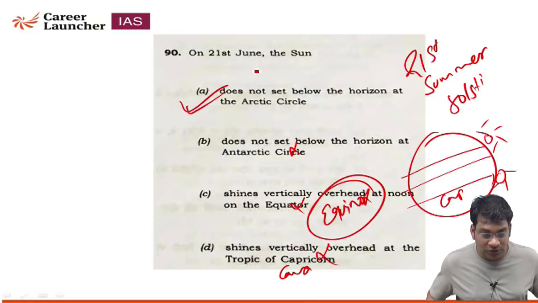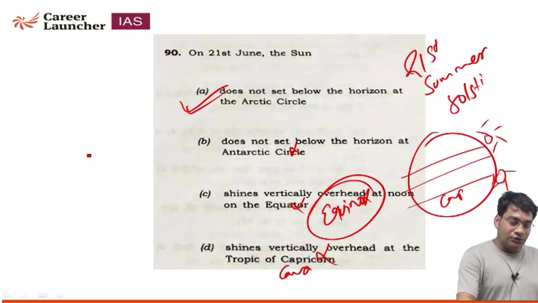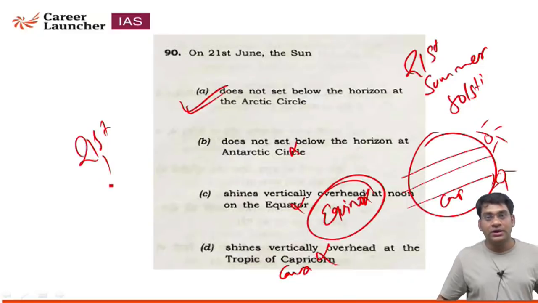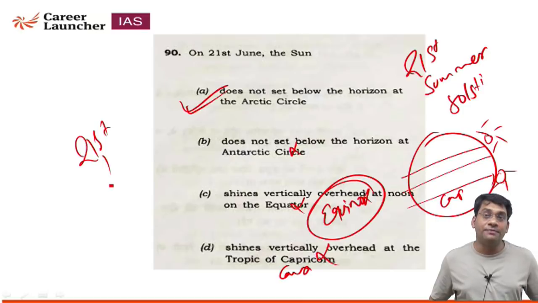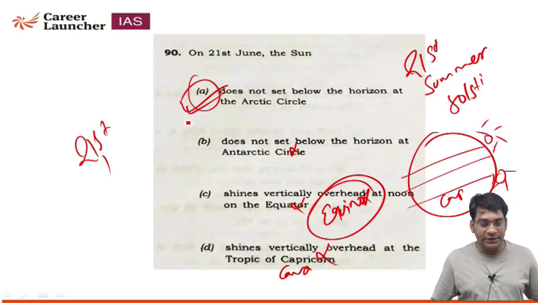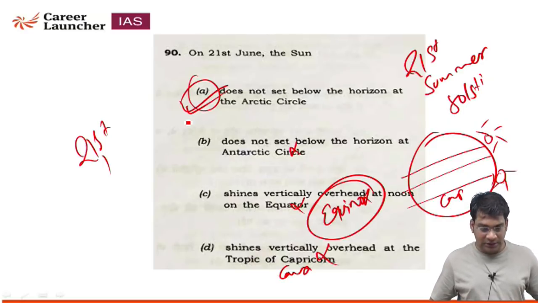It does not set below the horizon at the Arctic Circle, because beyond the Arctic Circle on 21st June, the summer solstice, the area experiences continuous daylight. So we can say the area beyond the Arctic Circle is called the land of the midnight sun. So that's why option number A is correct. It does not set below the horizon at the Arctic Circle.